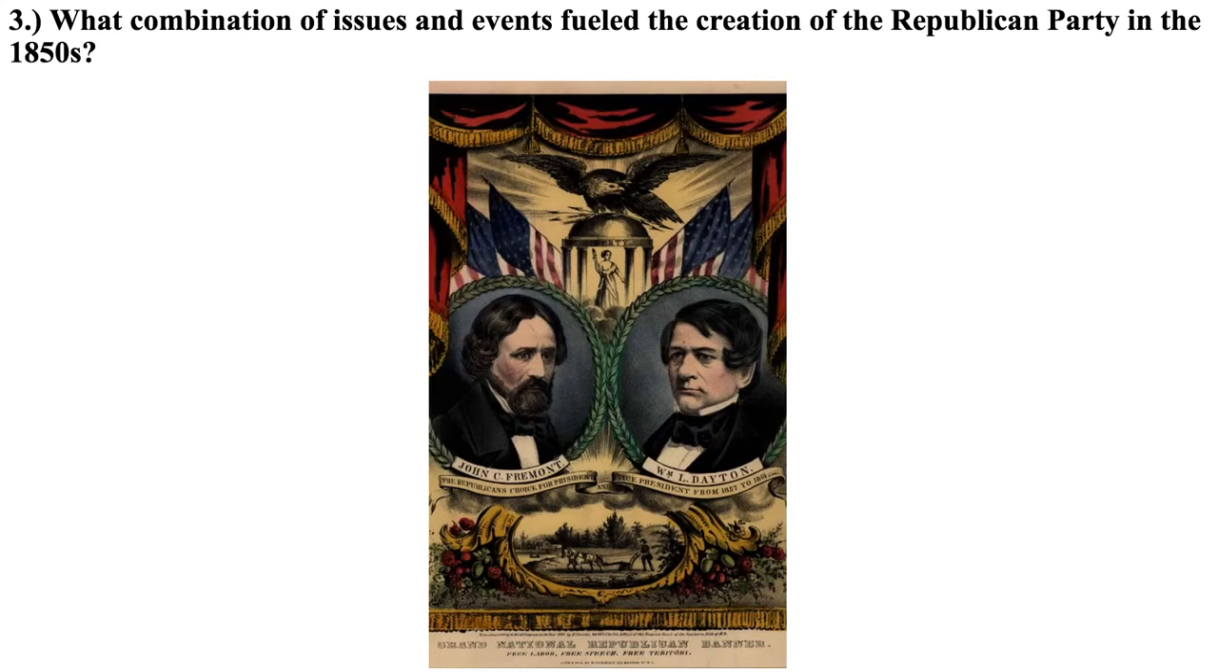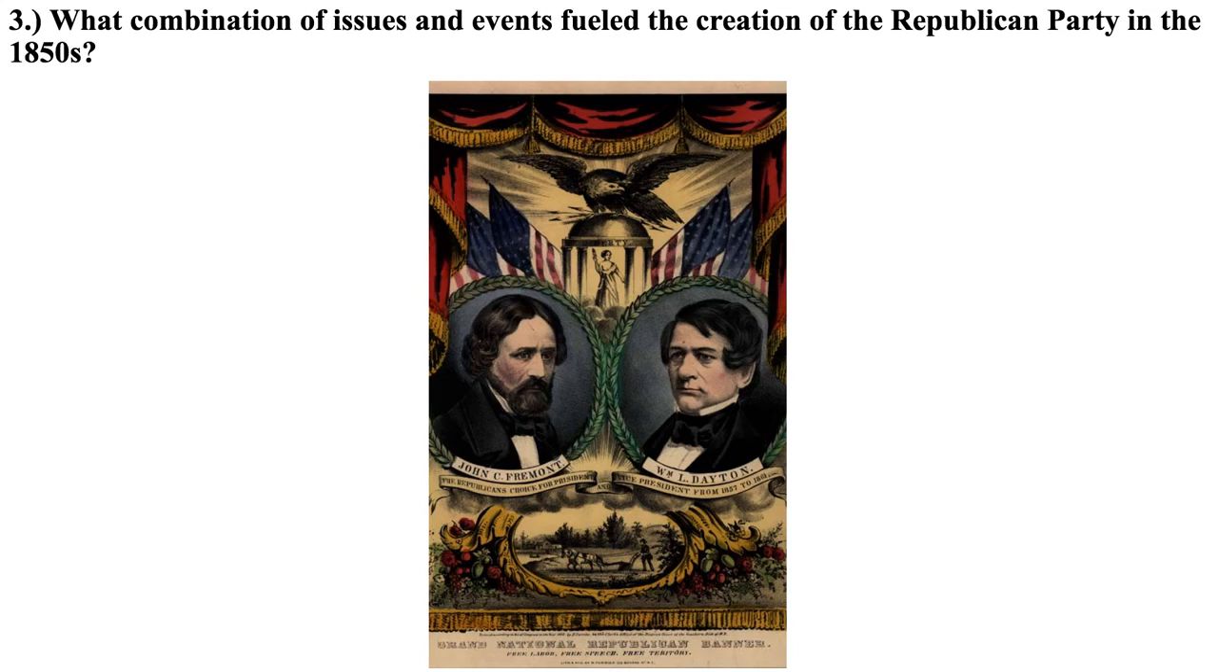The final important event here for the formation of the Republican Party in the 1850s is the 1856 election. Here, the Republicans run their first national candidate for president, and this will be a man named John C. Fremont. The Democrats will run a candidate named James Buchanan. The Know-Nothings will also run, but they don't really gain a lot of seats in the election, and the Whigs were essentially gone at this point.